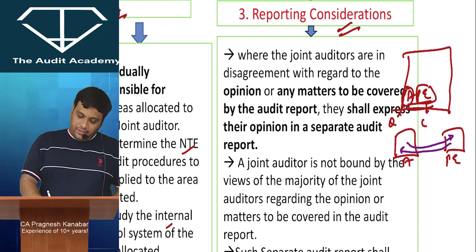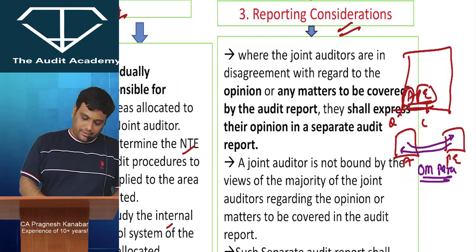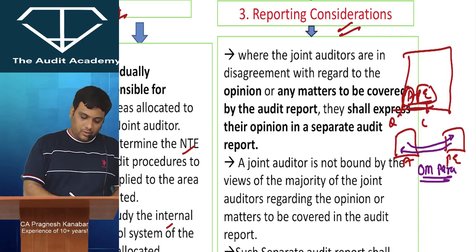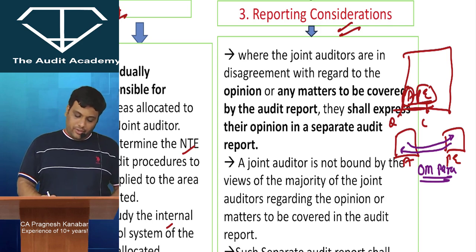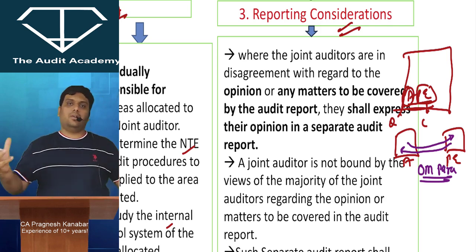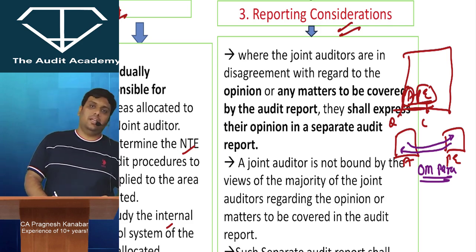And this cross reference will be given in other matter paragraph. I repeat, this cross reference will be given in other matter paragraph. Now you can just read once, you will automatically come to know. Look at this. Where joint auditors are in disagreement with regards to opinion or any matters to be covered by the audit report, they shall express their opinion in a separate audit report. A joint auditor is not bound by the views of the majority of the joint auditors regarding the opinion or the matters to be covered in the audit report. And in such audit report, there will be a cross reference, a separate reference to the audit report issued by other joint auditors, and that will be given in other matter paragraph.